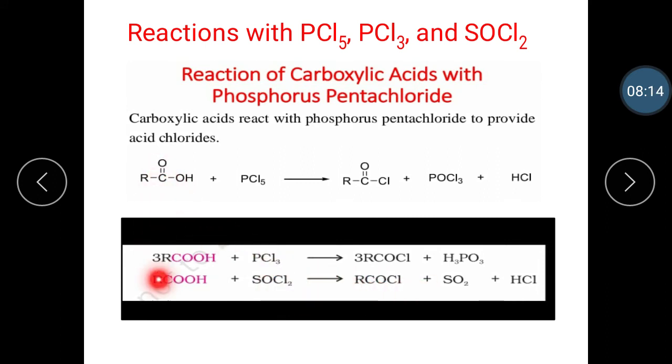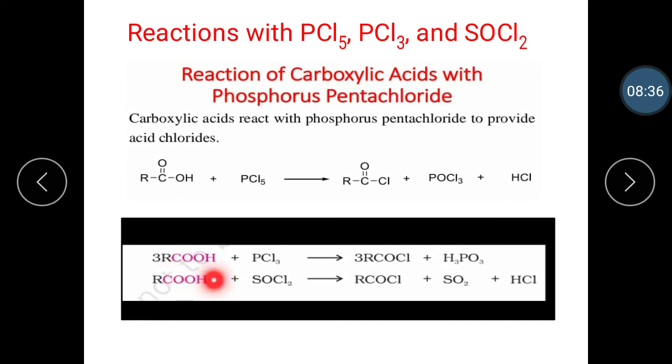This means when carboxylic acid reacts with phosphorus pentachloride, phosphorus trichloride and thionyl chloride, it gives the same main product, the acid chloride, but the byproduct is different. With phosphorus pentachloride, the byproduct is phosphoryl chloride.